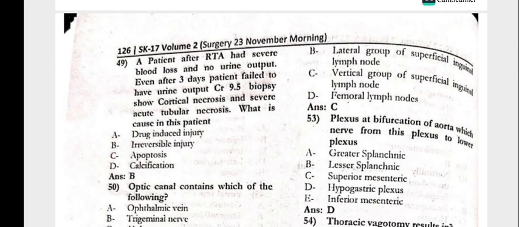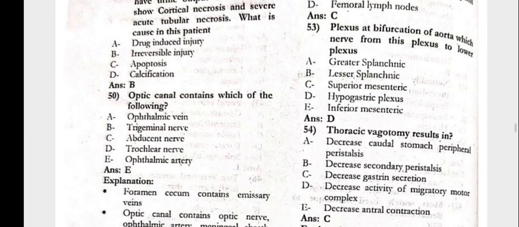The patient after an RTA had severe blood loss and no urine output. Even after 3 days, the patient failed to have urine output. Creatinine 9.5, biopsy shows cortical necrosis in severe acute tubular necrosis. What is the cause in this patient? That is irreversible injury.